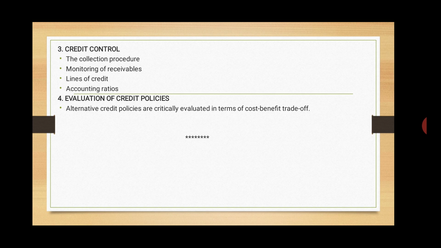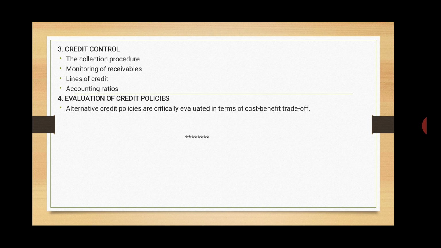So, at the time of evaluation of different proposals of credit policies, what is required is to compare the cost and benefits associated with the credit policy, trying to maintain the trade off between the cost and benefits of receivables. The firm should select that proposal which is expected to give the highest profit.